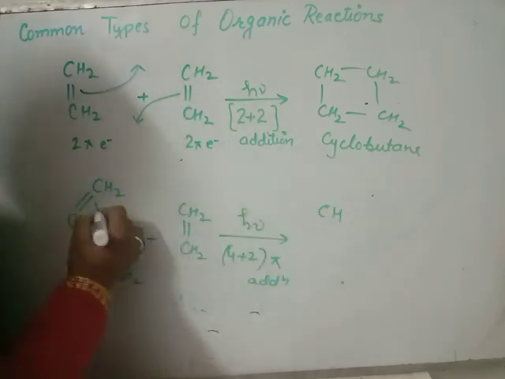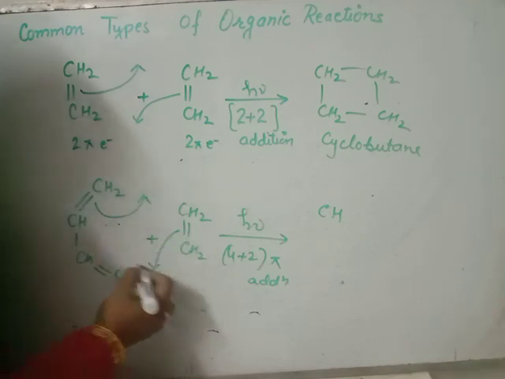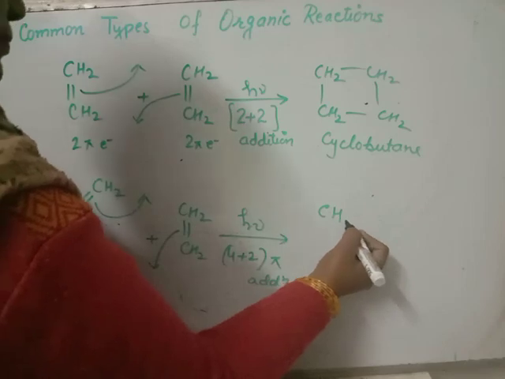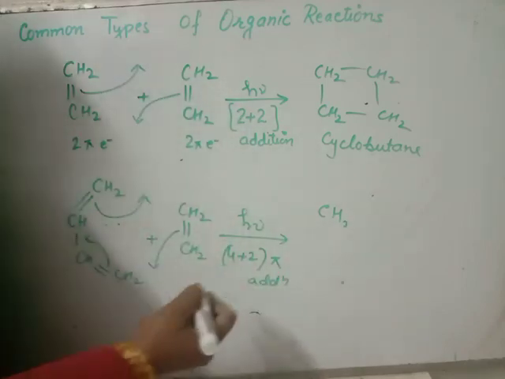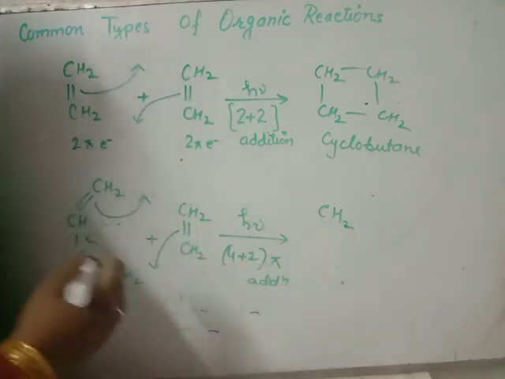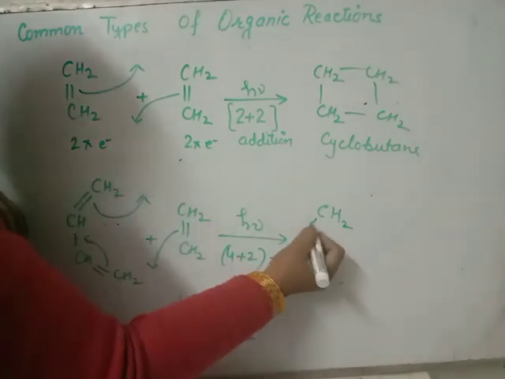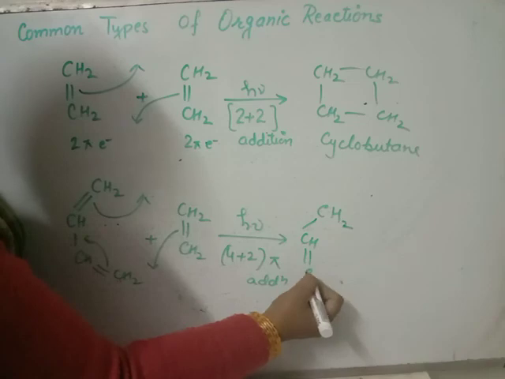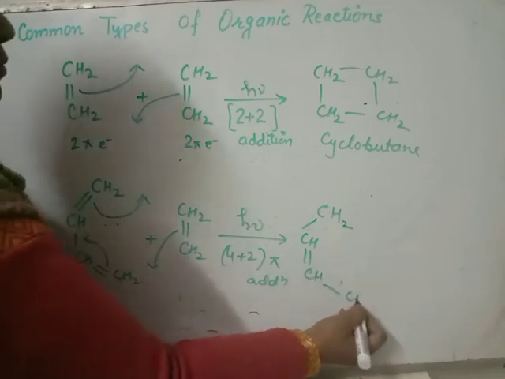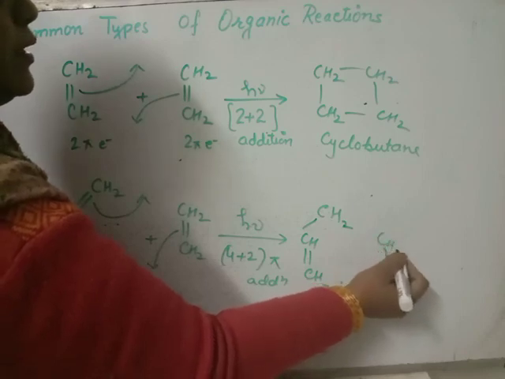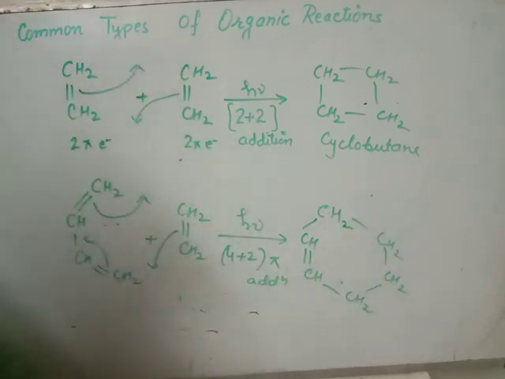It will form a more stable compound, a cyclic compound. These pericyclic reactions are also cyclization reactions.